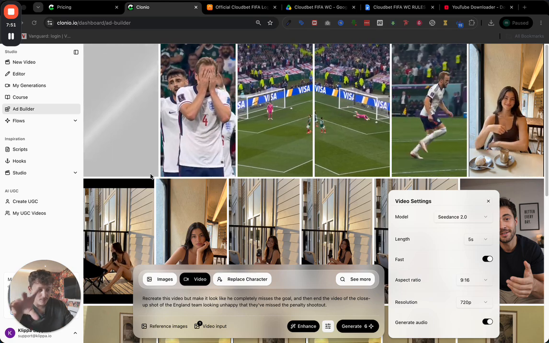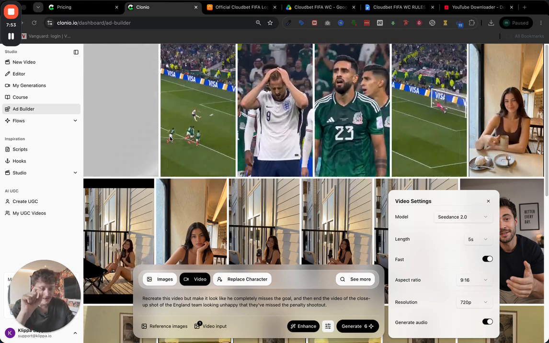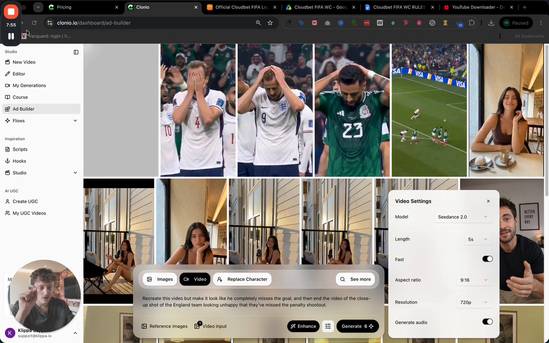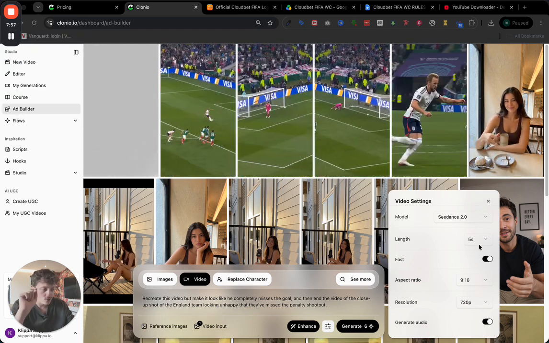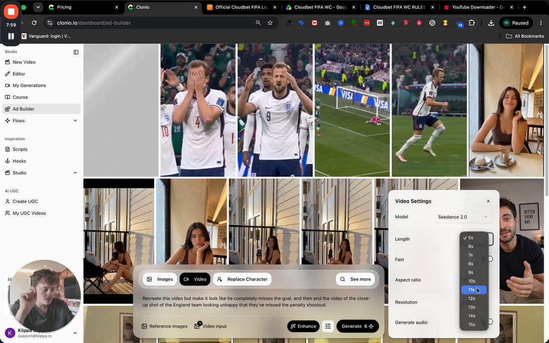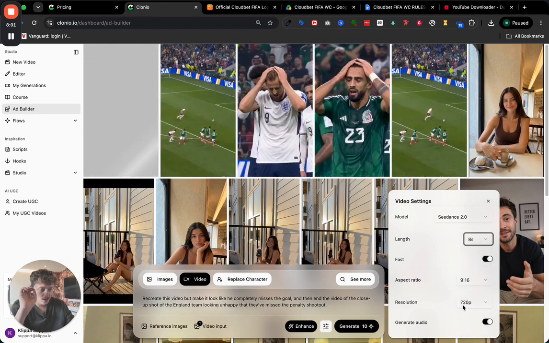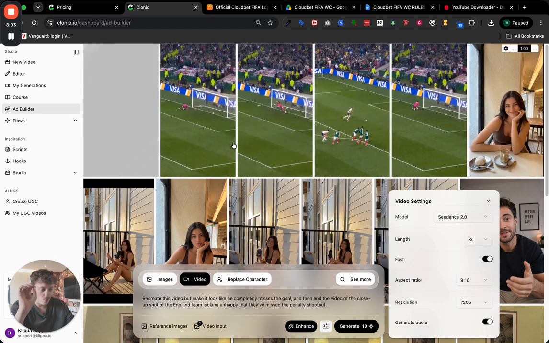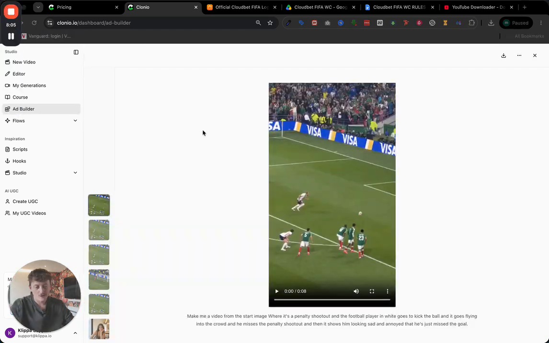I'm going to give it a really basic prompt like this: recreate the video but make it look like he completely misses the goal, and then at the end of the video I want a close-up shot of the England team looking unhappy that they missed the penalty shootout. I then want to change the duration to 8, 9 or 10 seconds, keep it at 720p and click on Generate Video. And this is the kind of output that you're going to get.